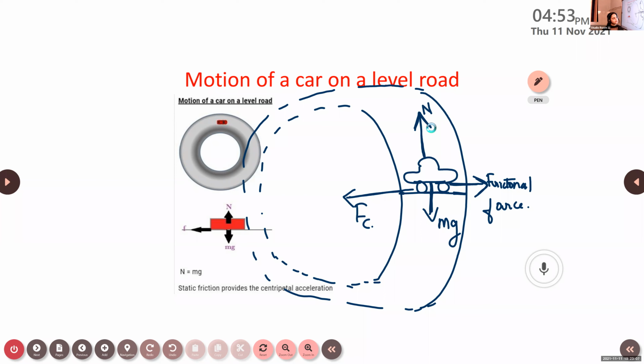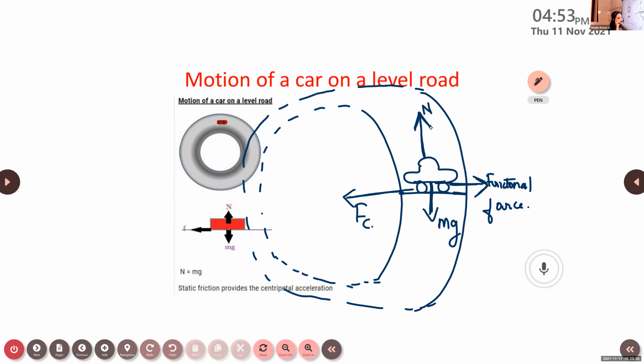Try to guess. If it is wrong, no problem. Frictional force? N is balanced by frictional force?